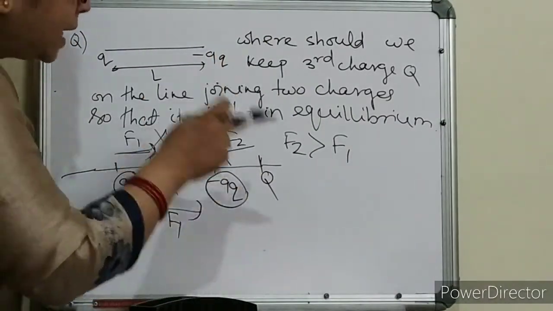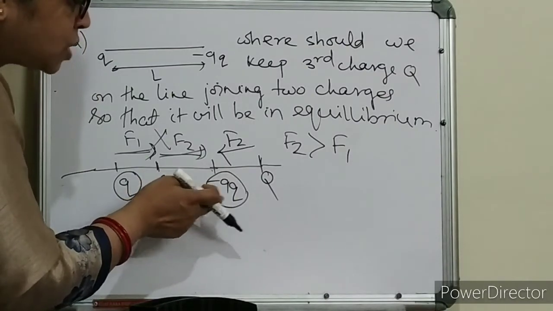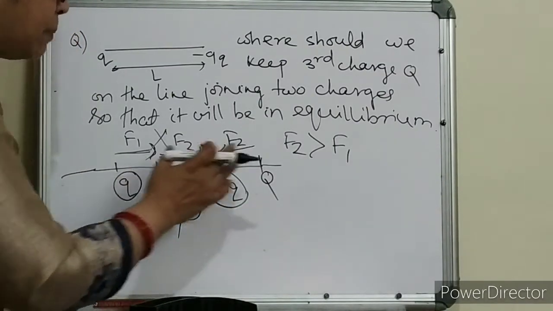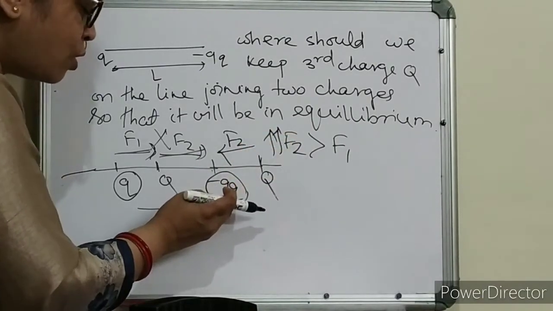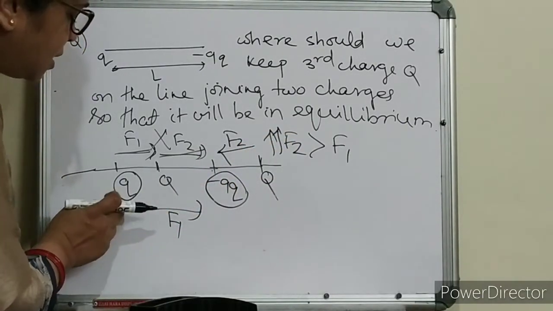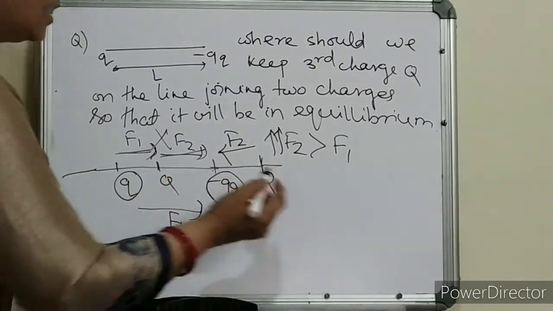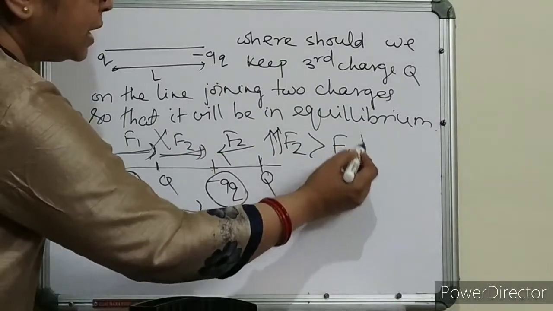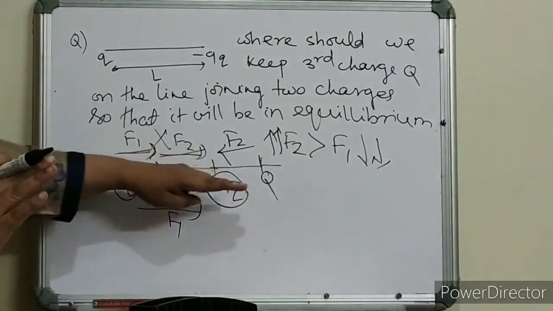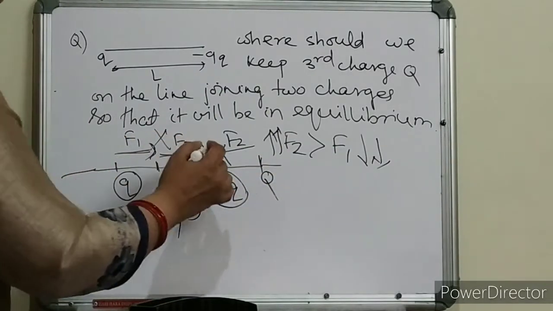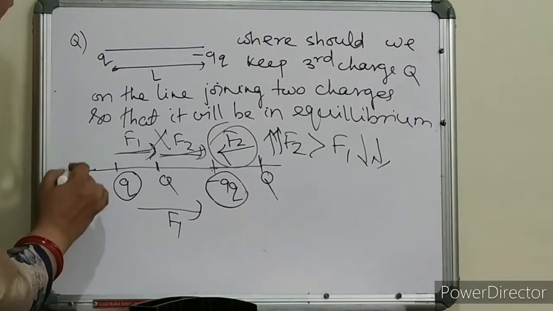Okay. Now again, I am keeping this Q nearer to this minus 9Q charge compared to this charge. That means I am increasing this force. And this charge is also small and the distance is also very large, so automatically this force will be very less. So there is no possibility of getting the neutral position over here because this will dominate.